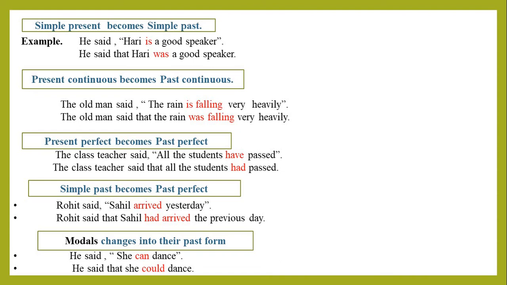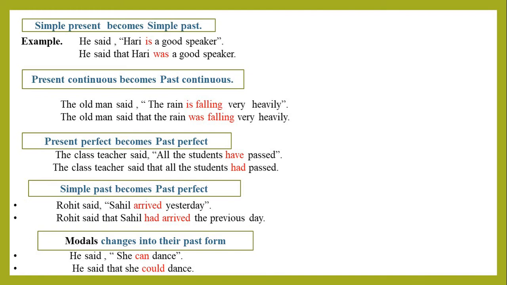Students, next one is present perfect becomes past perfect. The class teacher said all the students have passed. The class teacher said that all the students had passed. Have will change into had here. Next, you have to be very careful while changing simple past to past perfect. Here, Rohit said Sahil arrived yesterday. Again, Rohit said that Sahil had arrived the previous day. Here, arrived will change into had arrived and yesterday will become previous day.